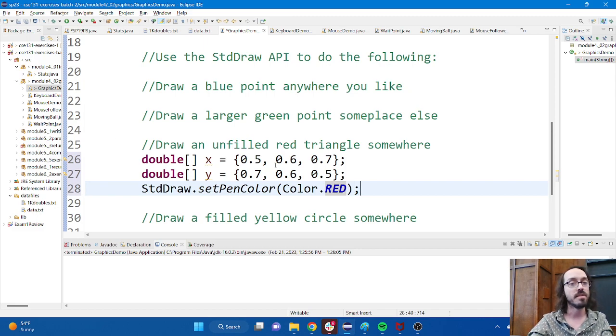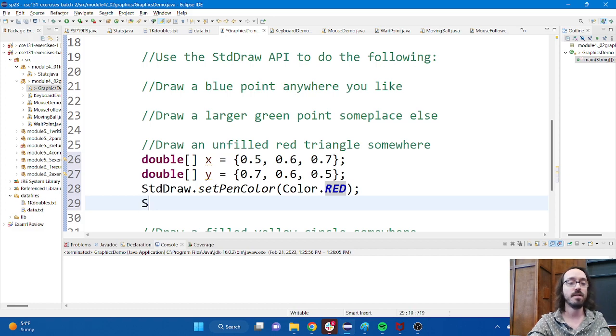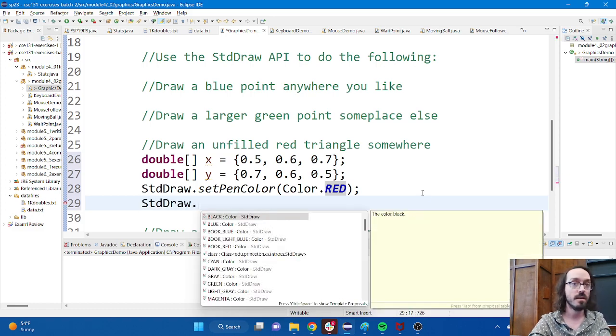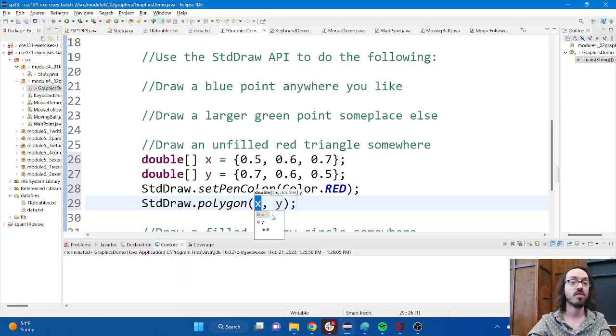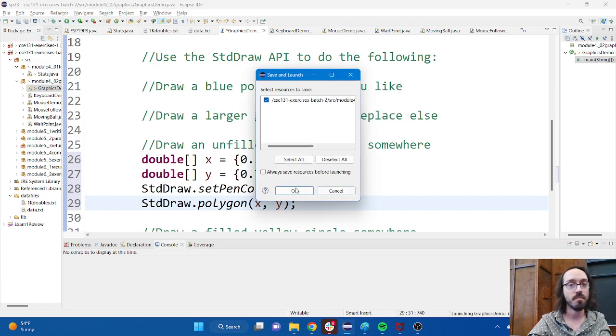All right, so I've got my two arrays. I've changed my pen color to be red. The final step then would be to draw the polygon, which we're going to do by just saying polygon. And then Eclipse is smart. It's already detected that I've got two double arrays and plugged them right in for me. That's convenient, right? Let's try it out, see if we get that red triangle showing up.